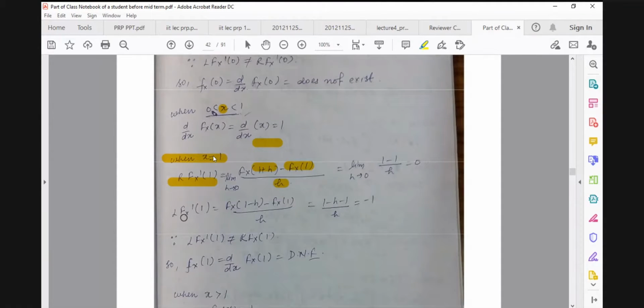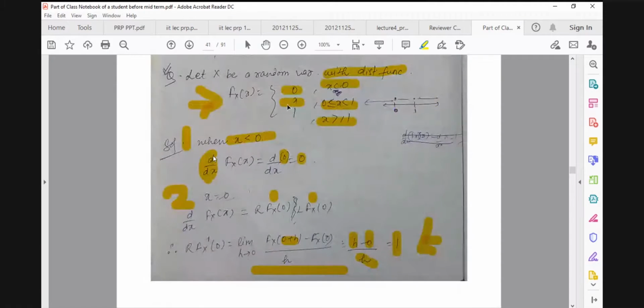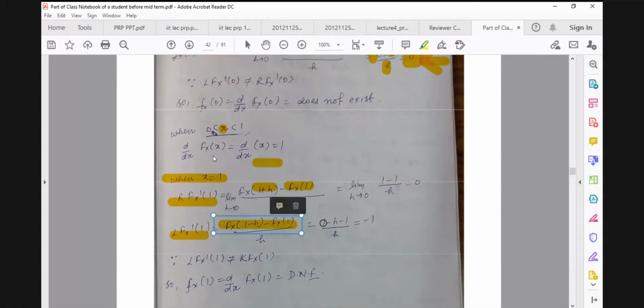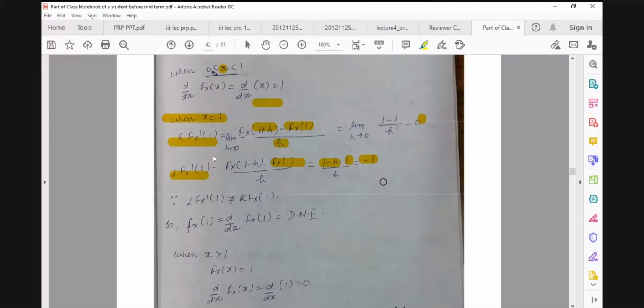Now we will check the left-hand derivative of F(x) at 1, this is this one. And then 1 - h is strictly less than 1, so it belongs to this domain. From this domain, wherever x is there, we have to substitute x. So instead of x, we have 1 - h, so we substitute 1 - h as it is, and F(1) is 1, then 1 cancels out, and h by h also cancels out, and you are getting -1. So again for x equal to 1, the derivative of capital F(x) does not exist.